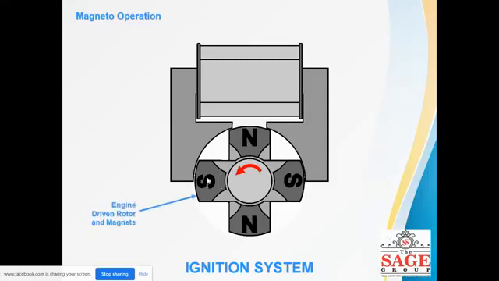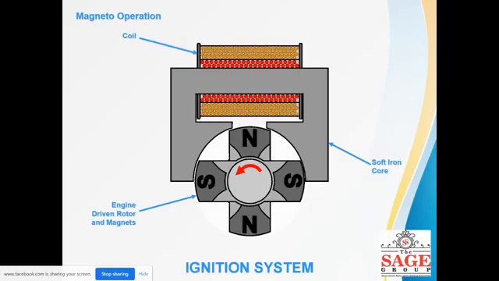Its main principle is an engine-driven rotor and magnets. Suppose in scooters or bikes, whenever we kick start, the magnet starts moving, north pole, south pole. When it starts moving, it develops... Here the coils are there, and as per Faraday's law, electromagnetic flux is induced in this coil. When this flux is induced, an EMF is created, and electric current will start flowing into these coils. So these are the primary winding and the secondary winding in a coil, and thus the current is produced.